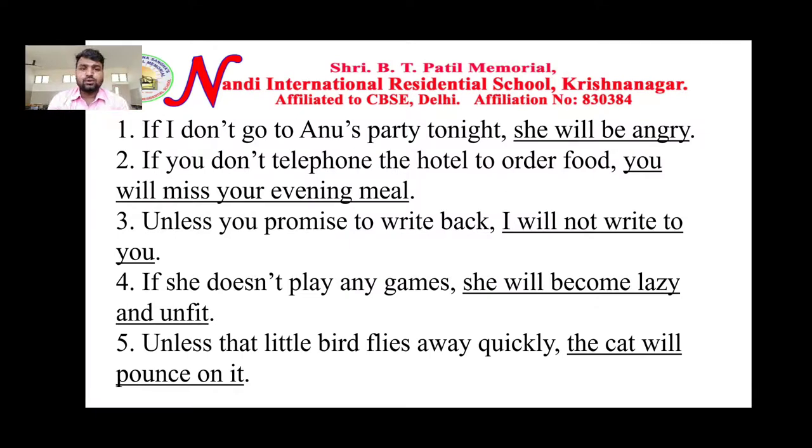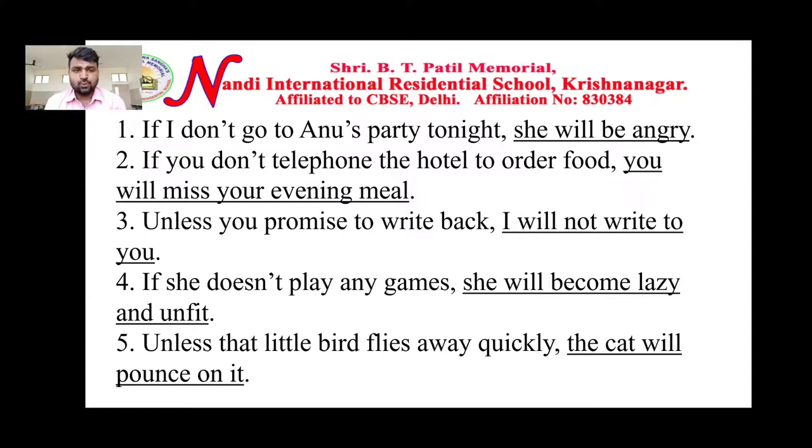If I don't go to Anu's party tonight, she will be angry. You cannot write she is going to angry there. What you have to write is, she will be angry. That should be in future tense. If you do not telephone the hotel to order food, you will miss your evening meal. What you are observing here is that the first clause where you use if or unless is in present tense, and the next clause is in future tense.